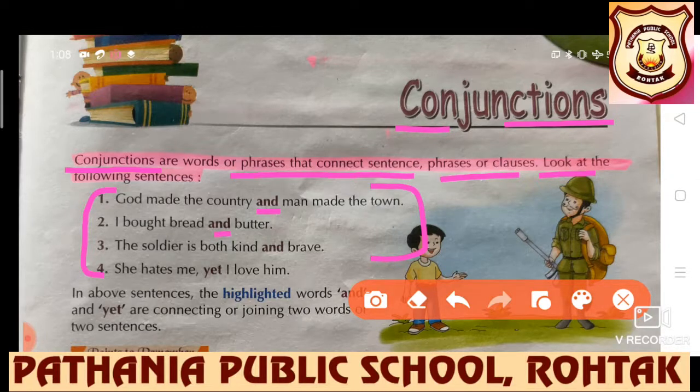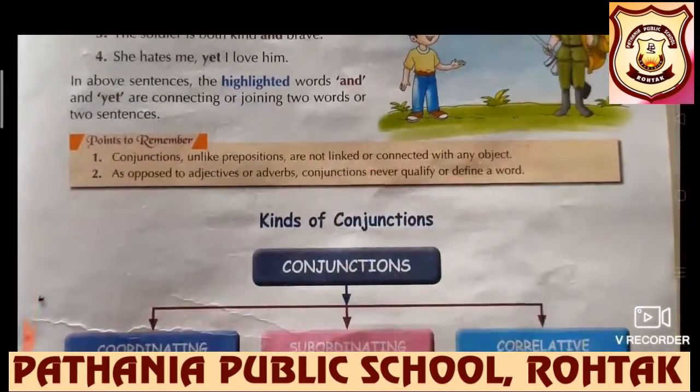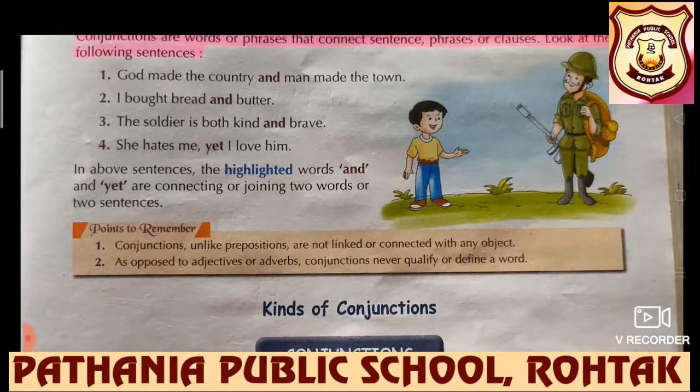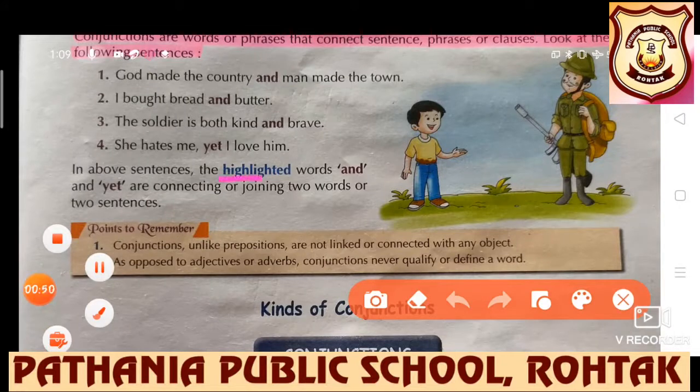The soldier is both kind and brave. She hates me, yet I love him. These all highlighted words are conjunctions. In the above sentences, the highlighted words and, yet, these are joining words, these are conjunctions.